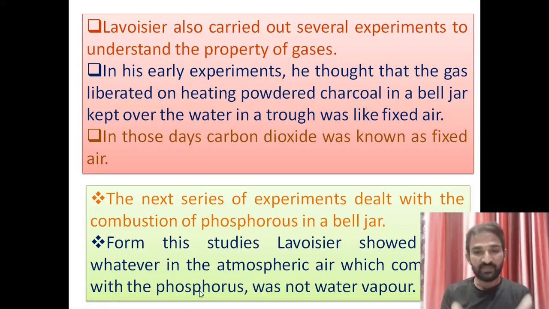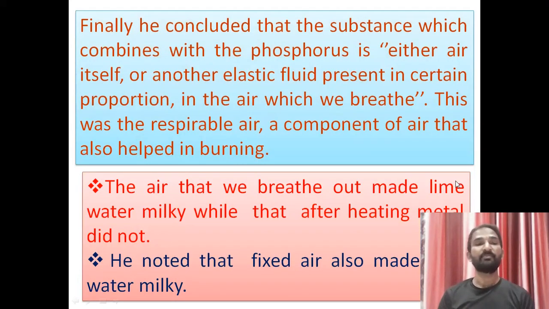When the phosphorus burned, some air component, either the air itself or another elastic fluid present in a certain proportion in the air, combined with the phosphorus.